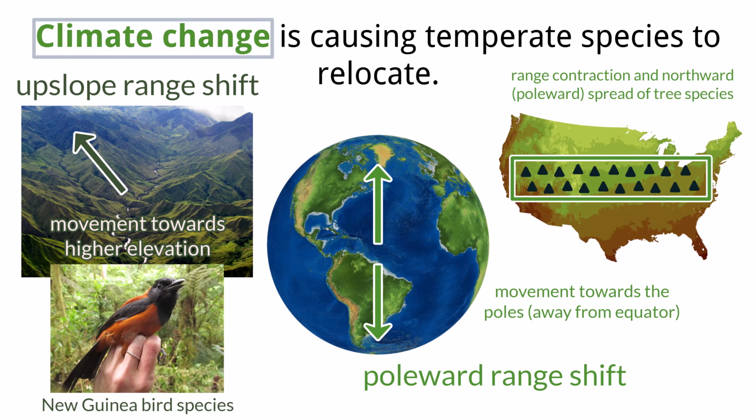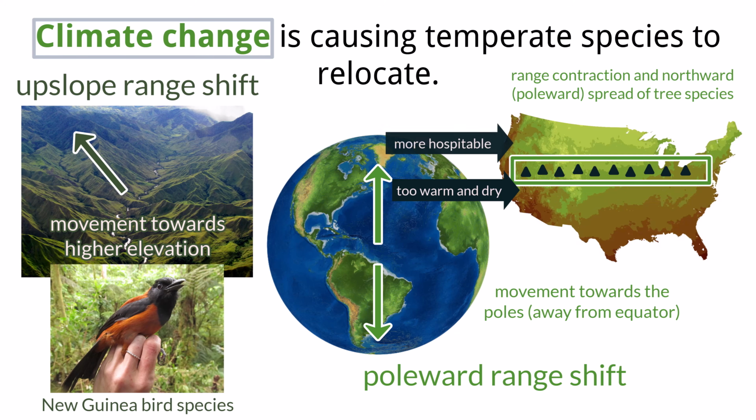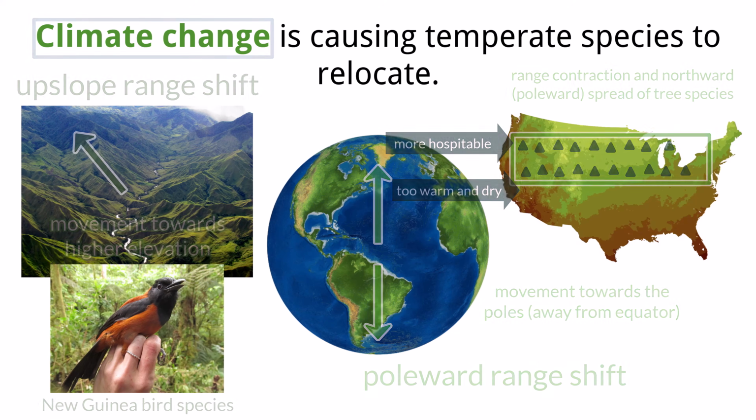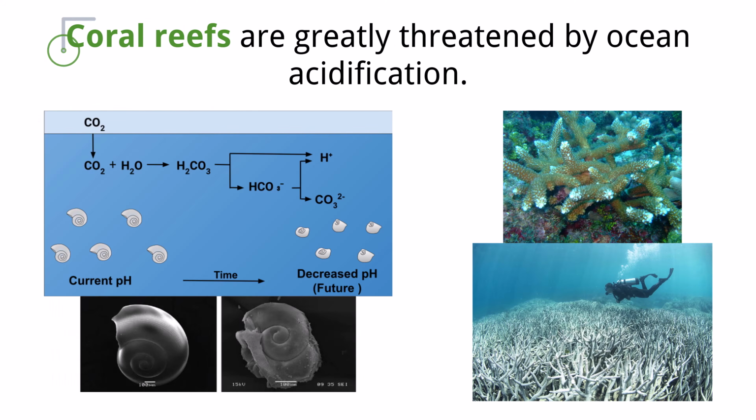As the southern portions of a species' range become too hot or dry, the populations there decline, leading to a contraction of their southern range limit. At the same time, the northern portions of their range become more hospitable, allowing the species to expand into new territories, resulting in a northward spread. This combination of contraction and expansion can lead to a net shift of the species' range towards the pole over time. Next, let's take a look at coral reefs.